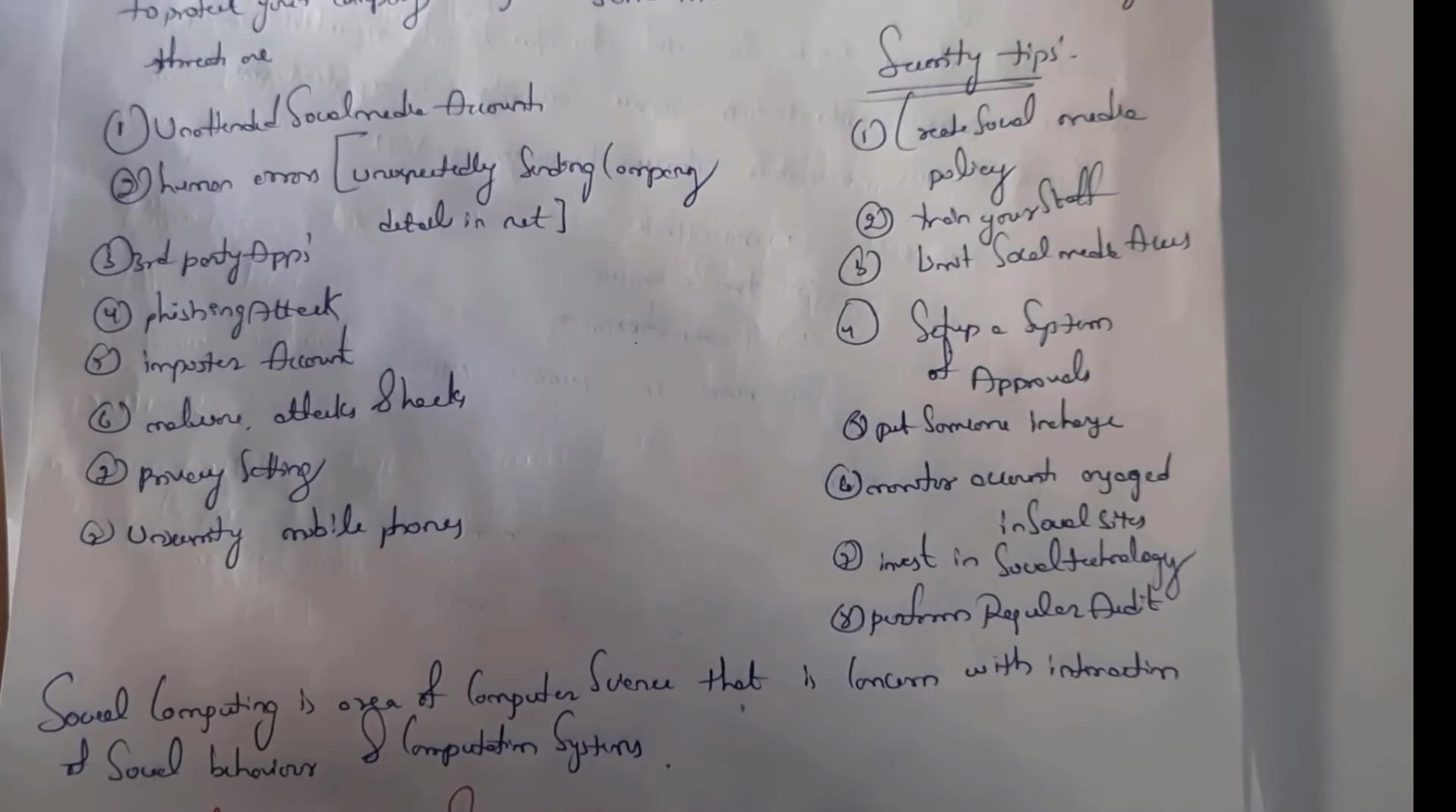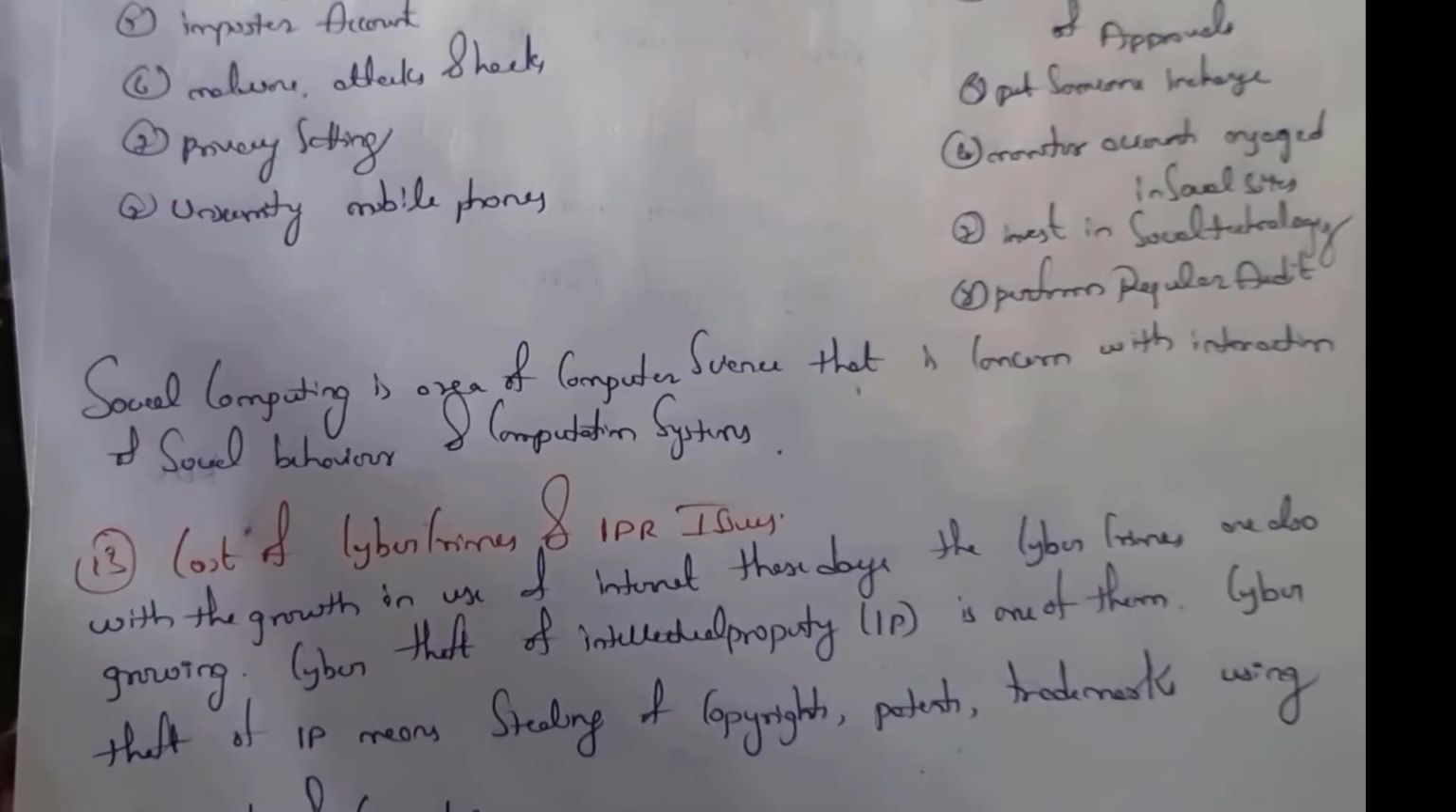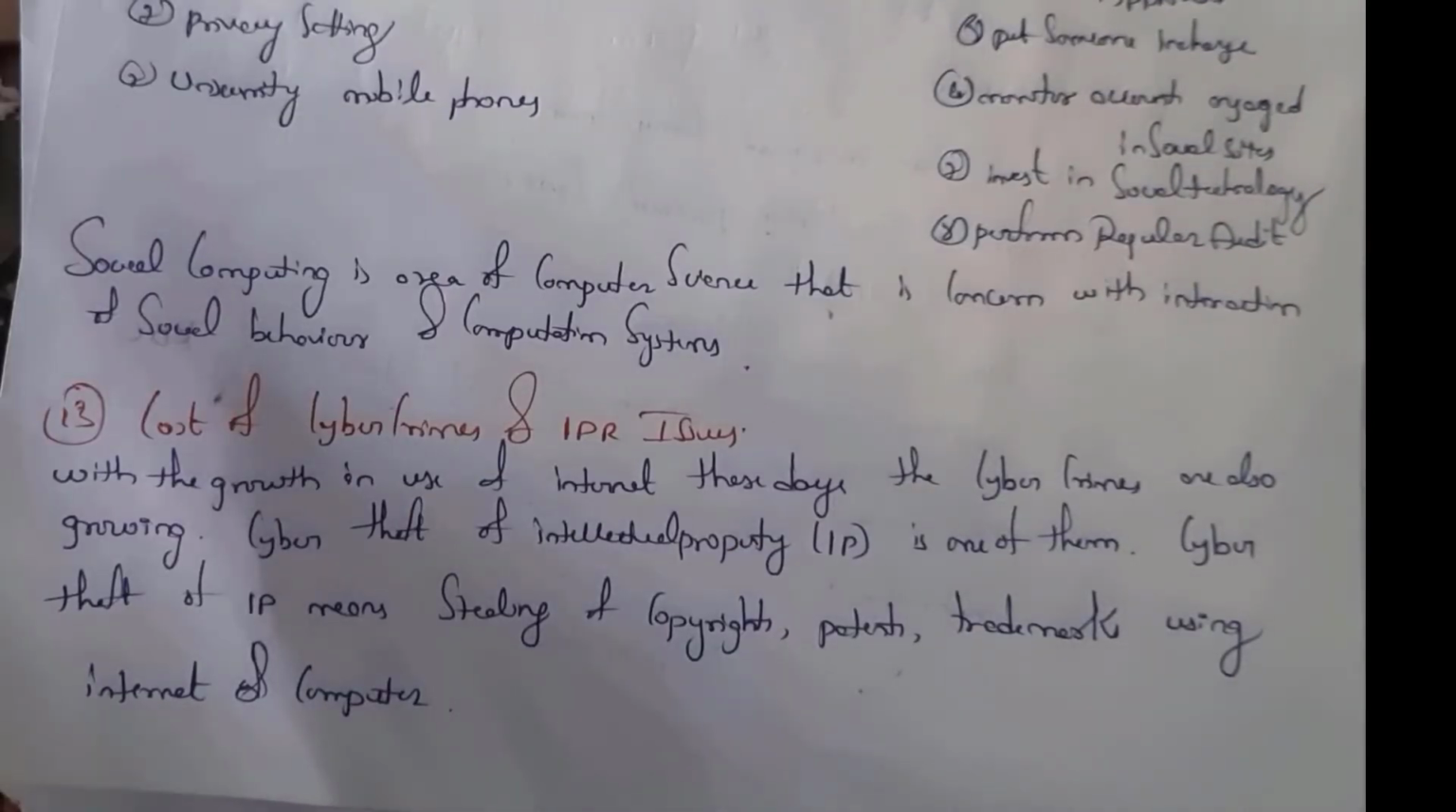Fifth one is put someone in charge. See, we need to keep someone in charge, so this person takes charge of securing devices. Sixth one is always monitor your social media accounts. And the last one is perform regular auditing. That is nothing but regularly checking our social media sites so that you can know whether anyone has hacked our system or not. Next one is cost of cybercrimes and IPR issues. See, with the growth of the use of the internet, cybercrimes are also growing.